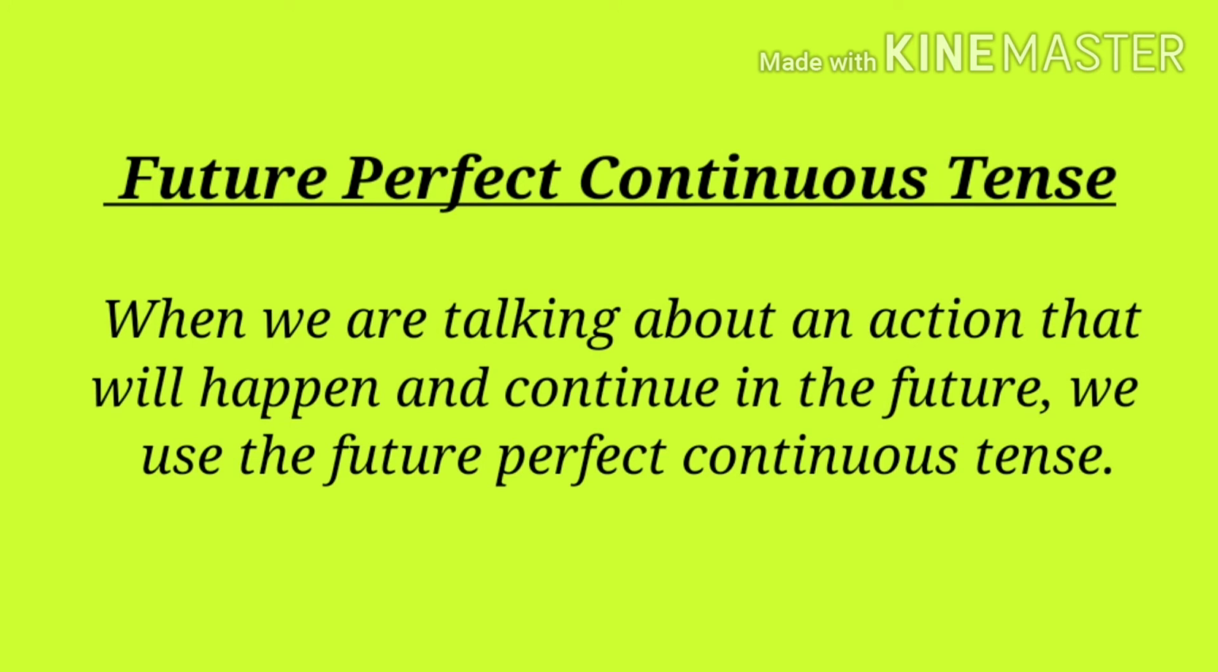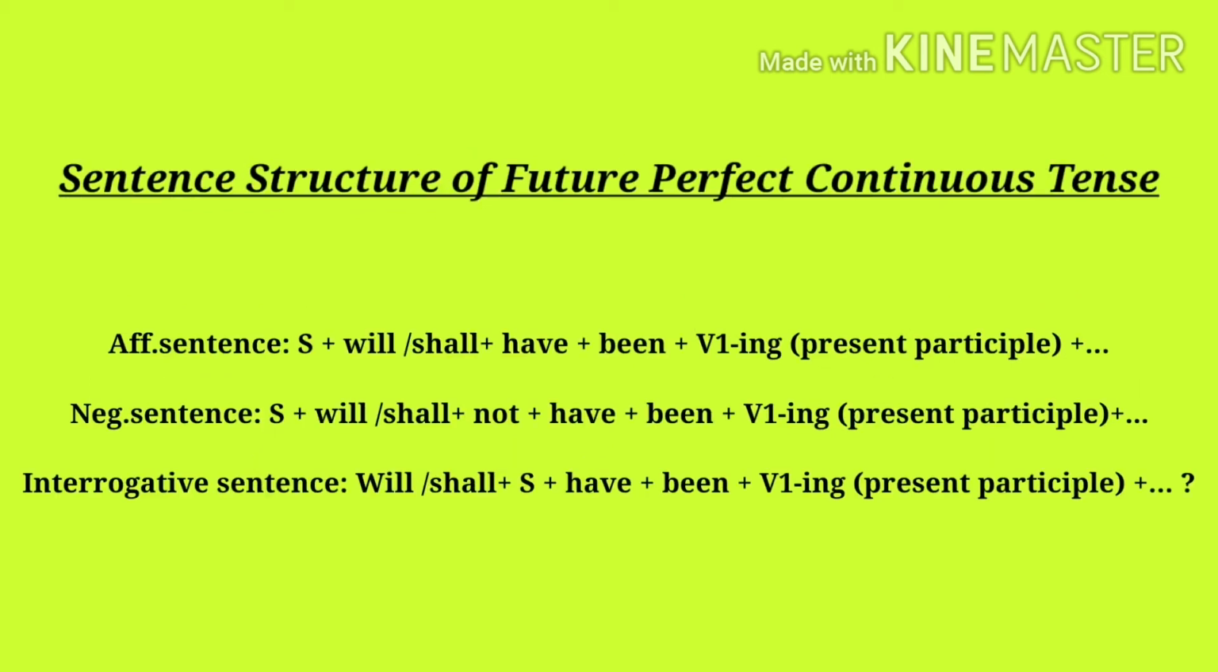Our next tense is future perfect continuous tense. When we are talking about an action that will happen and continue in the future, we use the future perfect continuous tense. It means our action will continue in the future.